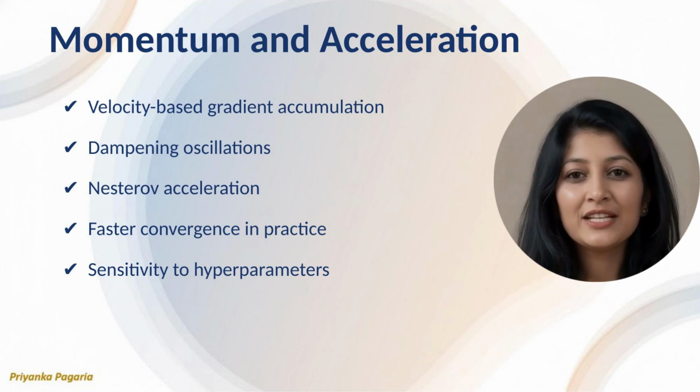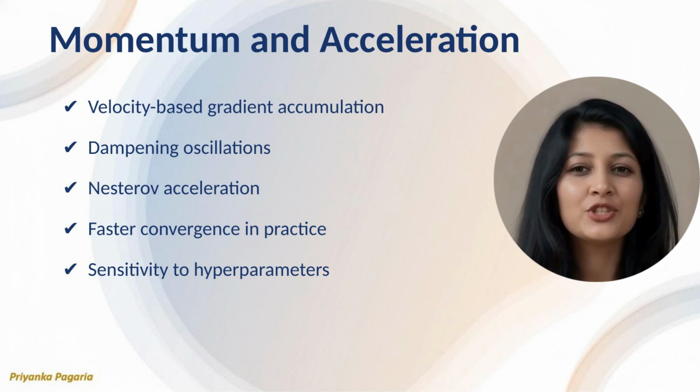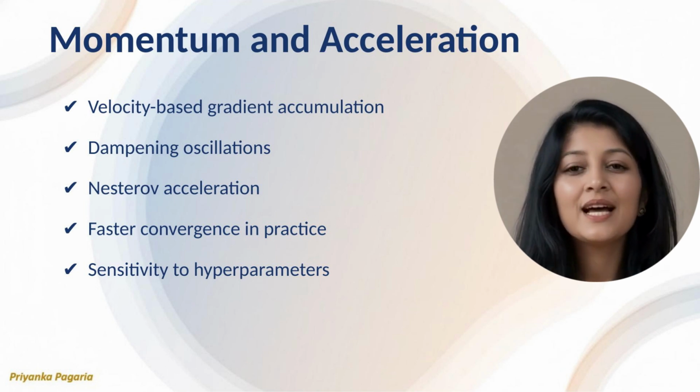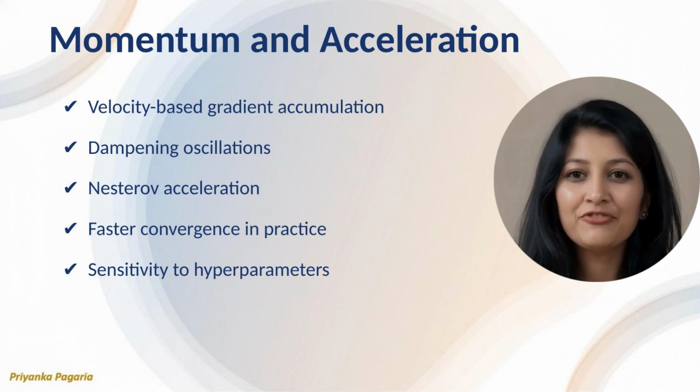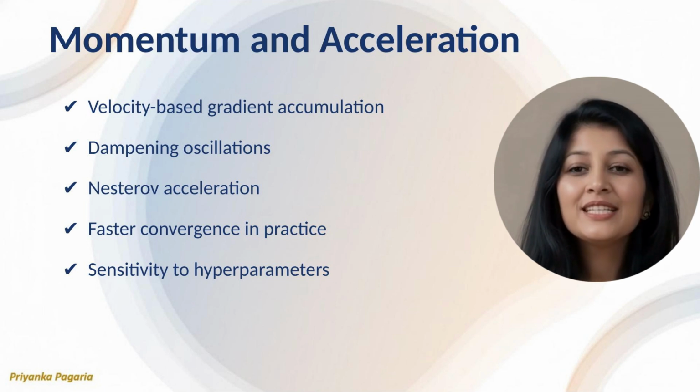Momentum-based methods accelerate training by accumulating gradient information over time. In real-world AI teams, these methods are widely used to stabilize training on noisy objectives. A common mistake is enabling momentum without understanding its interaction with learning rate and batch size. This often results in divergence or erratic loss curves. Practically, professionals who understand acceleration mechanisms can tune systems more efficiently and avoid wasted compute. This skill becomes increasingly important at scale, where small inefficiencies translate into significant cost and delivery delays.